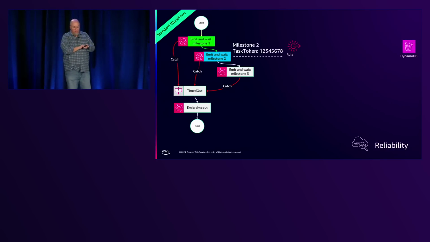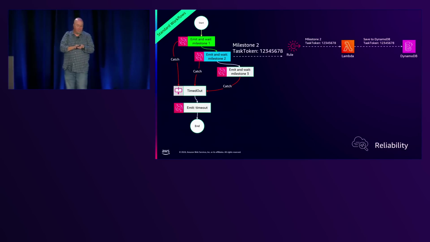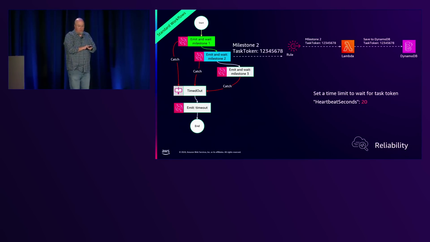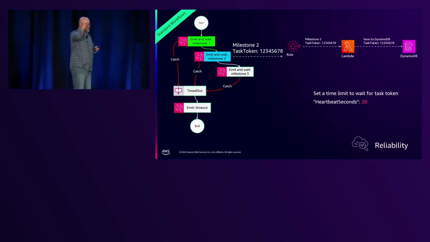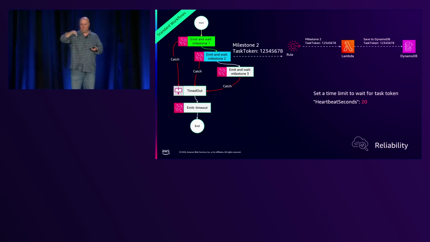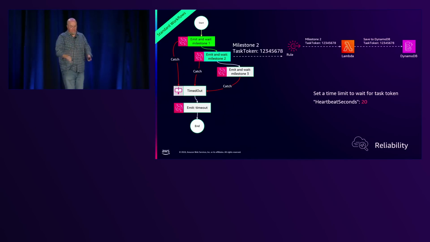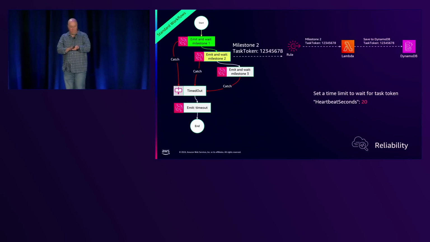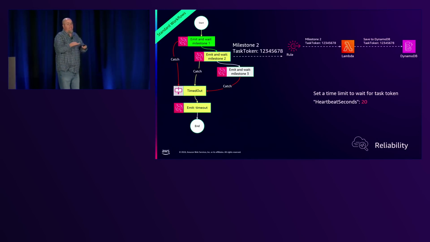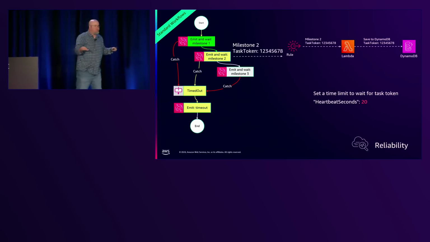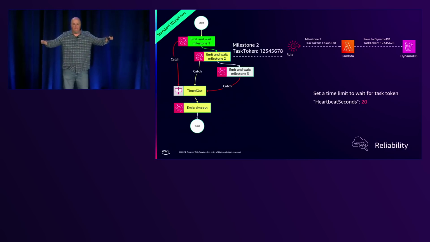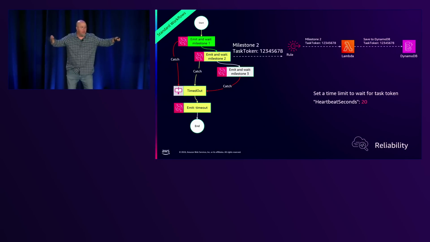So if I send it, let's say I can put the same process, but this time I've set a heartbeat. I've said, if I don't hear from that system in 20 seconds, at least a heartbeat, then it's a timeout. So what happens is our system times out and it ends it. So that keeps your step function from just hanging in the balance going, hey, are you done? Are you done? Are you done?